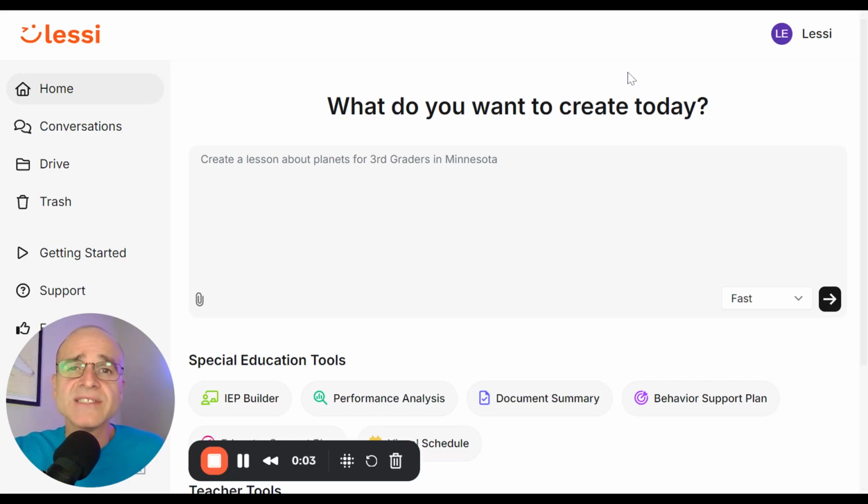Welcome to the Lessi Quick Start Guide. This is for version 2.0.15. You can see how up to date this is by checking the version number over here on the left-hand side. All right, in this quick start, we're going to create a lesson, an assessment, communication to a parent, and store that information in our drive.